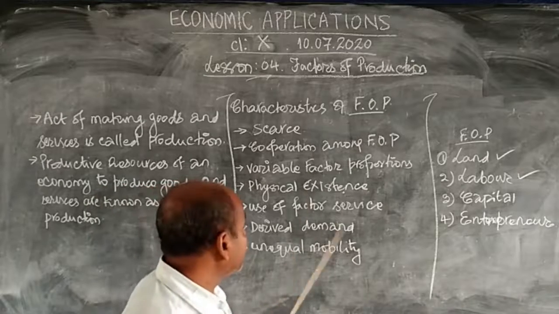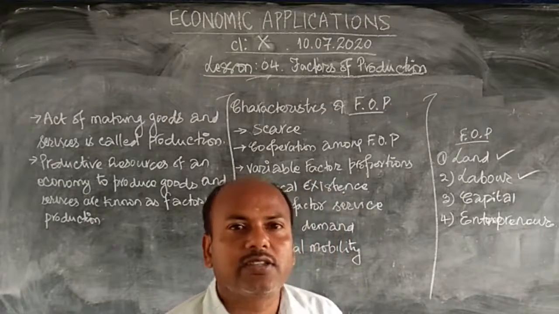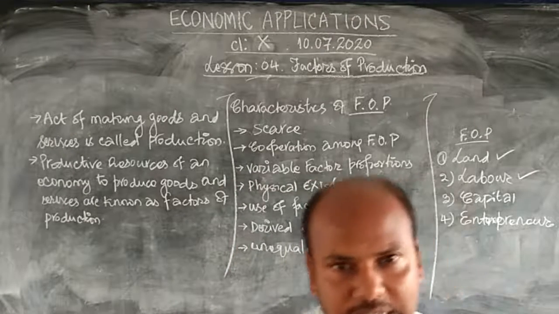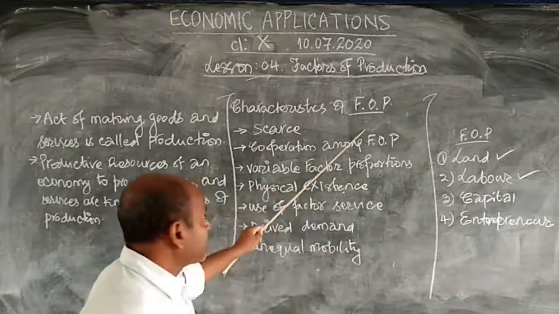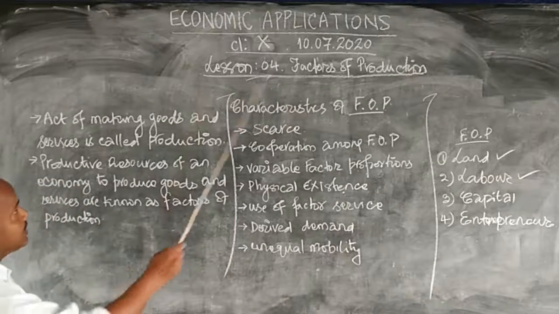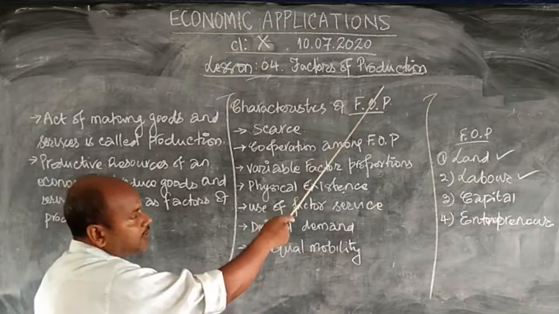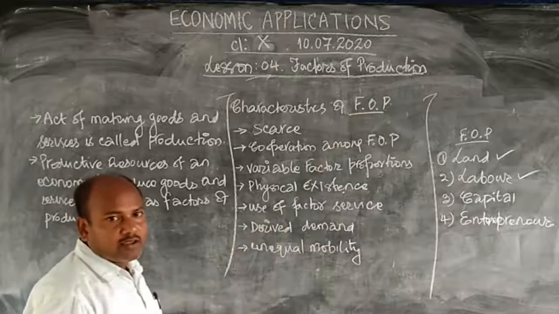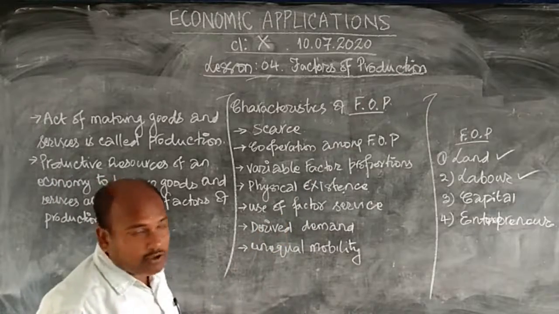So these are some of the characteristics. Characteristics are also the features. Features and characteristics are the same. So these are some of the features of the factors of production. So dear children, what we discussed today is, first we understood production: the act of making goods and services is called production.